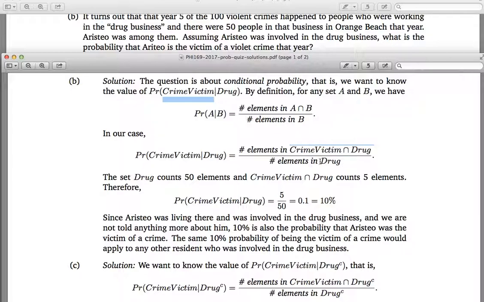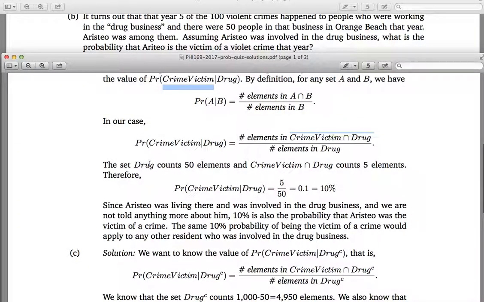The set crime victim represents the event of being the victim of a crime, and the set drug represents the event of being involved in the drug business. But these sets that represent events are collections of objects. And what are those objects? Well, they are the different people we're talking about, in this case, the people who were victimized or the people who worked in the drug business.